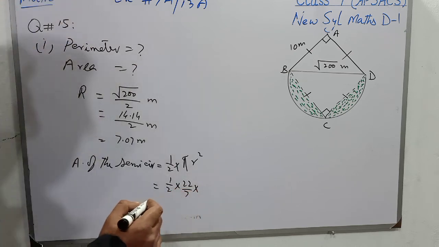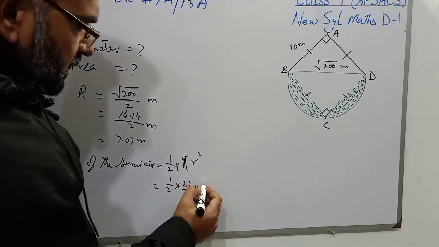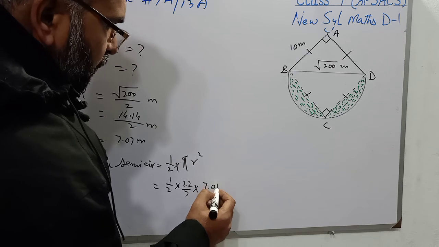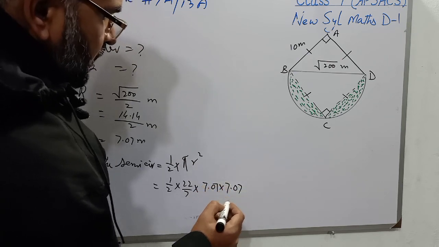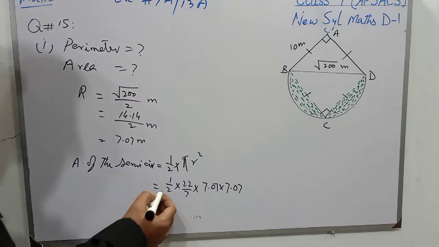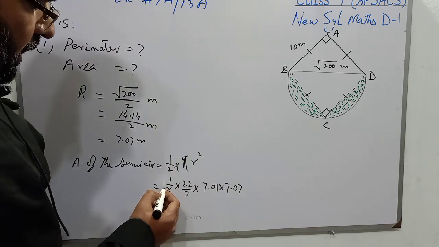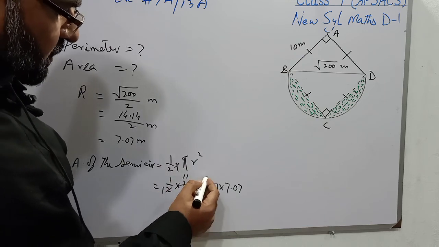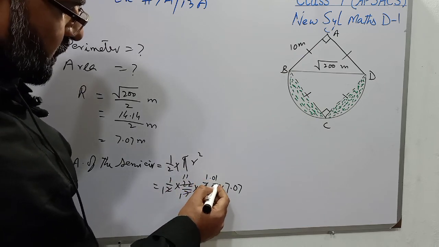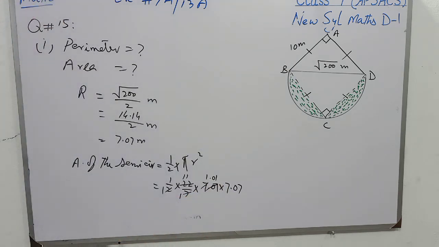1 over 2 multiplied by 22 over 7 multiplied by the radius, which is 7.07, and it is written 2 times as it is squared. Now students, we will use the calculator to find the product. 2 1s are 2, 2 11s are 22, 7 1s are 7, 7 1s are 7, 7 0s are 0 and 7 1s are 7.